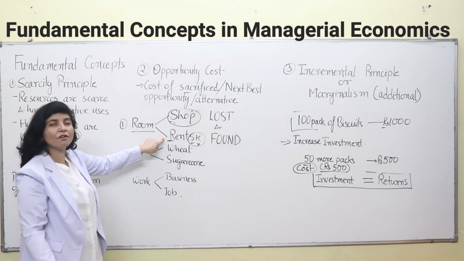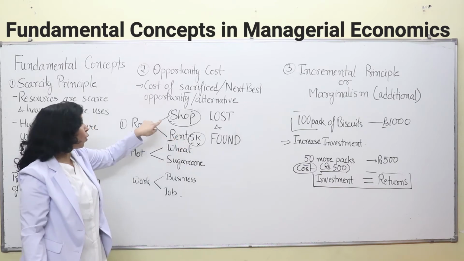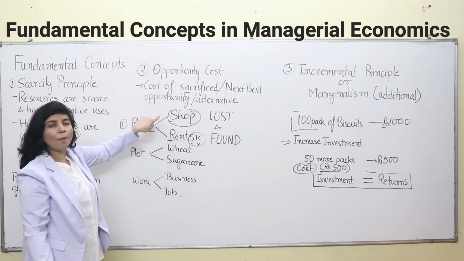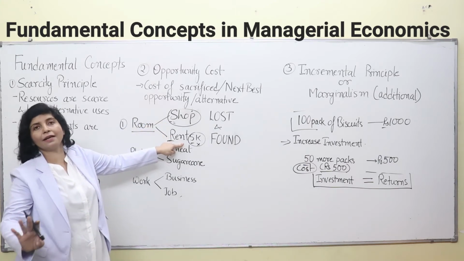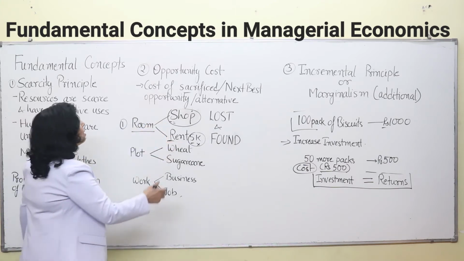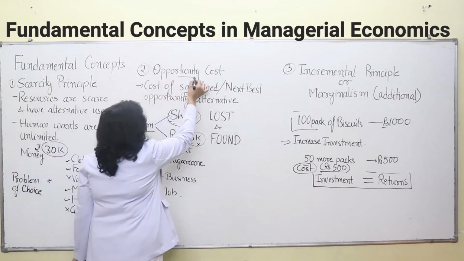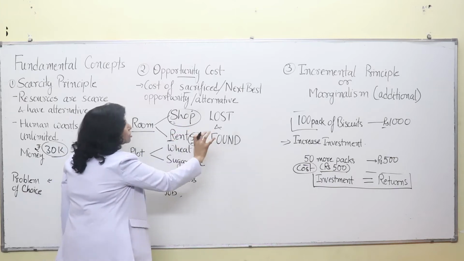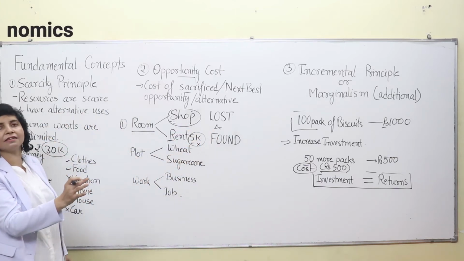What is the lost opportunity over here? Renting a room. That means 5,000 rupees. So the opportunity cost of opening a shop is your 5,000 rupees if you take it in money amount, or it is the cost of renting out a room. So what is the opportunity cost? It is the cost of the lost opportunity that you have forgone or sacrificed, right?